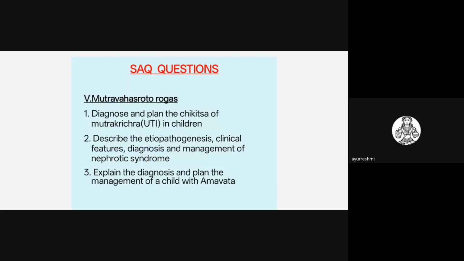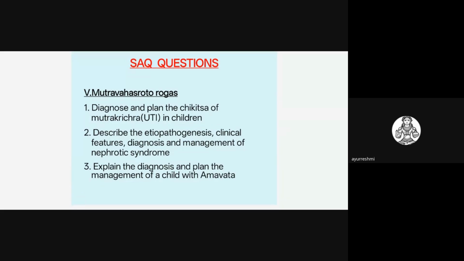The main very important thing is to diagnose and plan the chikitsa of Mutrakrichra in children. That is, Mutrakrichra in children is compared with urinary tract infection in children. In detail, explanation is given in the Kashyapa Samhita about Mutrakrichra, so there is a more chance of asking questions. Mutrakrichra is there in this syllabus topic. SAQ questions they may ask in this topic.